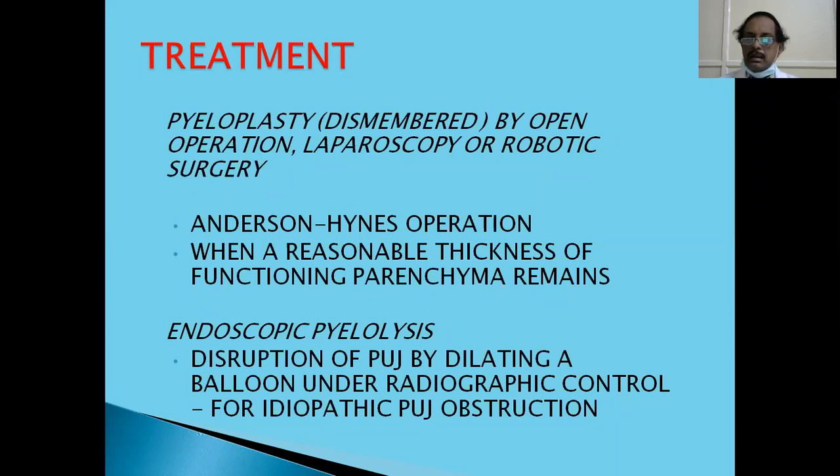So this is for obstructions. Initially, you have to do an operation. If this recurs, you can try this endoscopic pyelolysis or endoscopic pyelotomy or balloon dilatation. This is not the primary treatment of the hydronephrosis, but you can give it if somebody doesn't want surgery. You can give it a trial and follow it up. After this dilatation, you keep a stent for it to be stabilized, then you remove the stent. So this is another method of surgery.